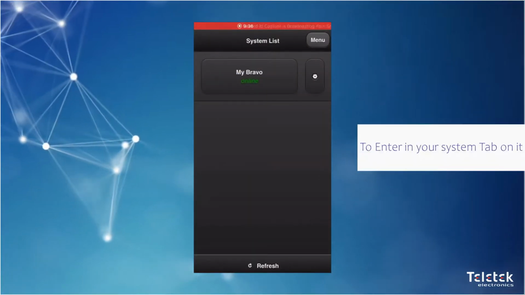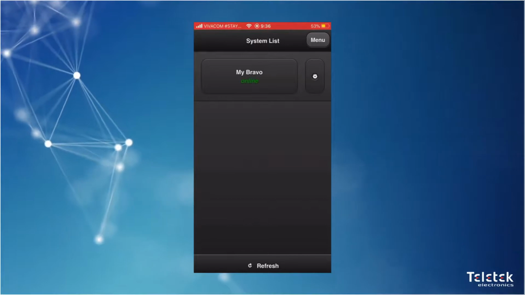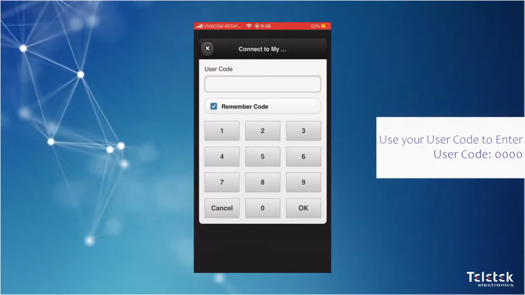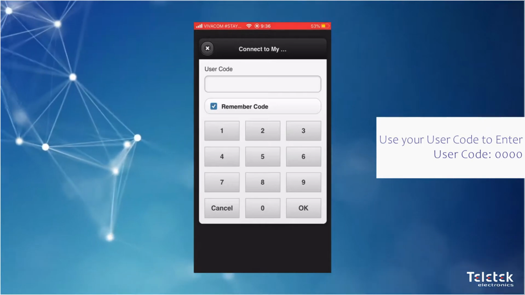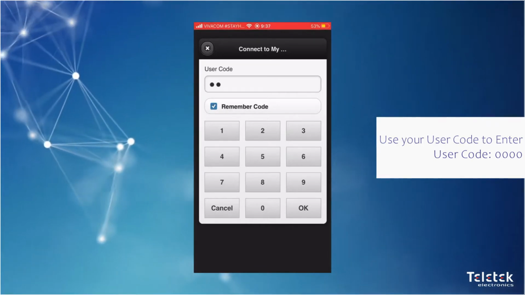To enter your system, you just need to tap on it. Then use your user code to enter. By default, the user code is 0000.